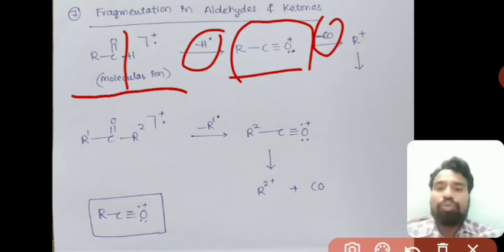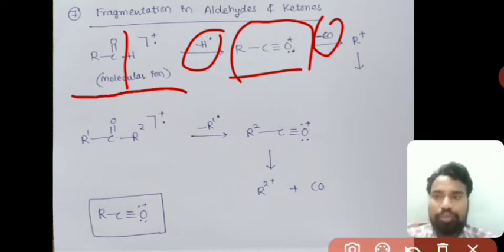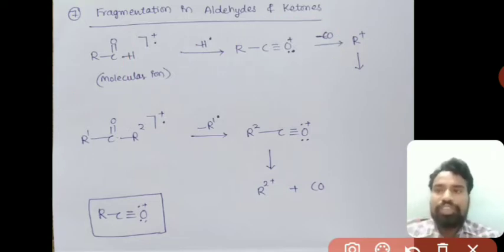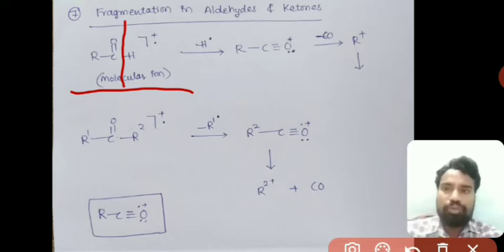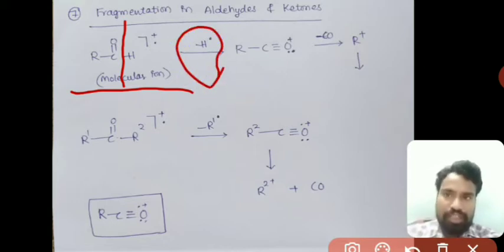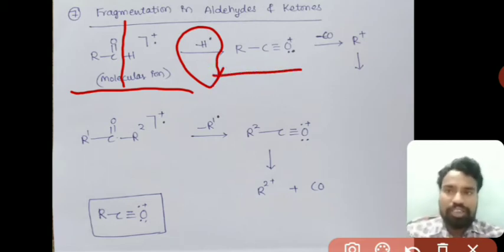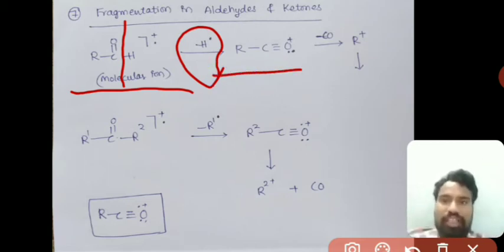This R+ cation will undergo further fragmentation based on the size of the alkyl group. So initially in aldehydes, the bond cleavage takes place at the aldehyde hydrogen, which is removed as a hydrogen radical, forming R-C triple bond O+. This is the characteristic peak.